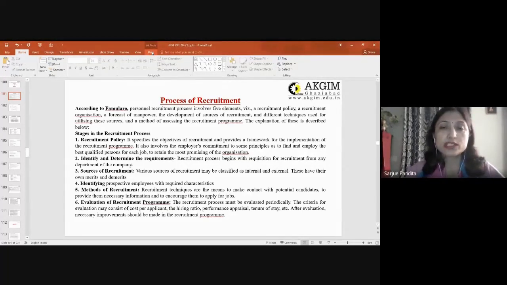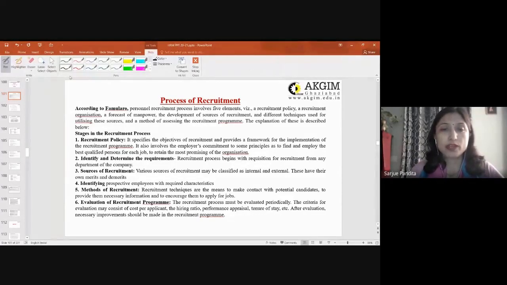It also involves the employer's commitment to some principles, such as to find and employ the best qualified persons. See, recruitment policy will give you a slab: which particular skills, how much you can dilute with the skills, how much you can be rigid with that. Everything will be given in your recruitment policy. So first of all, one must refer to the recruitment policy, then determine the requirements.